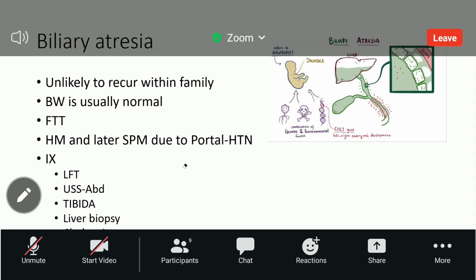So don't get confused by that. And when the problem starts, you can see hepatomegaly. And if the child develops portal hypertension due to the liver pathology, you can see splenomegaly.